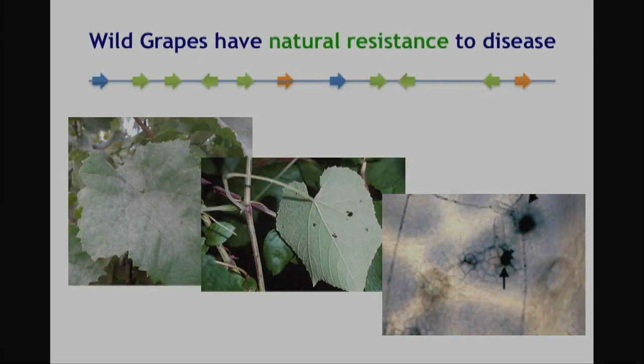Well, it turns out in grapes, they have a natural resistance to these diseases. In their past history, they've experienced those diseases, and they have now come up with a strategy on how to deal with it. When the wild plant sees that powdery mildew coming in, what it does is it says, okay, you're in these cells, I'm going to kill you. I'm going to sacrifice these few cells so that I won't get infected for the rest of the plant. And this is not that dissimilar to what our immune system might do. So we know that wild grapes have this natural resistance because they've experienced it sometime in their past history, and they have a way to deal with it.